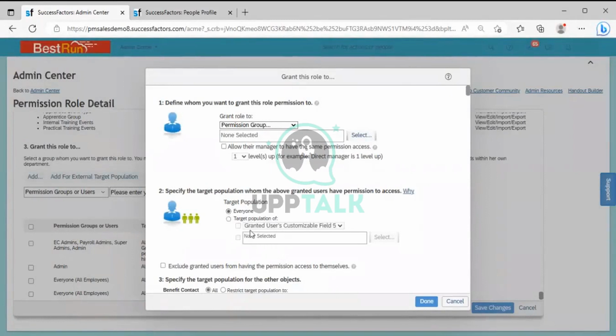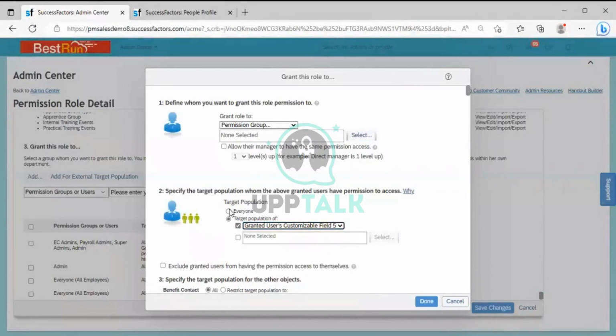But if you are selecting something for a target population specific to a location, department or division, then you have an option here where you can go and select the target population from the list here. So what it means? Whoever the members are in this group, they are only responsible for accessing the employees from these particular categories.